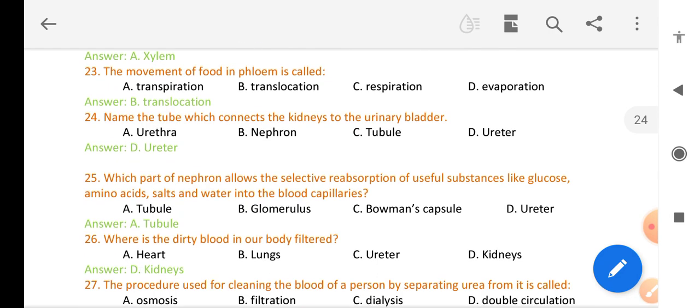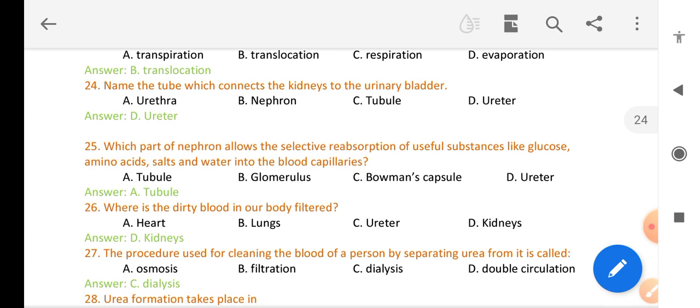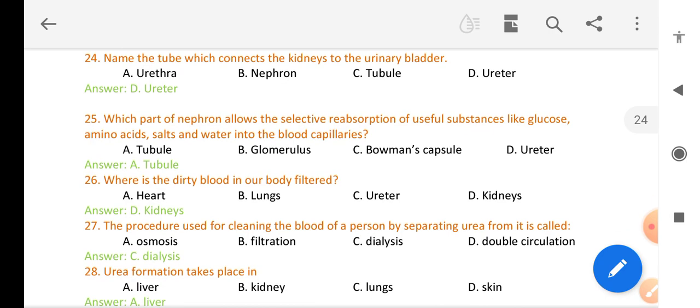Name the tube which connects the kidney to the urinary bladder. Ureter. Which part of the nephron allows selective reabsorption of useful substances like glucose, amino acids, salts and water into blood capillaries?